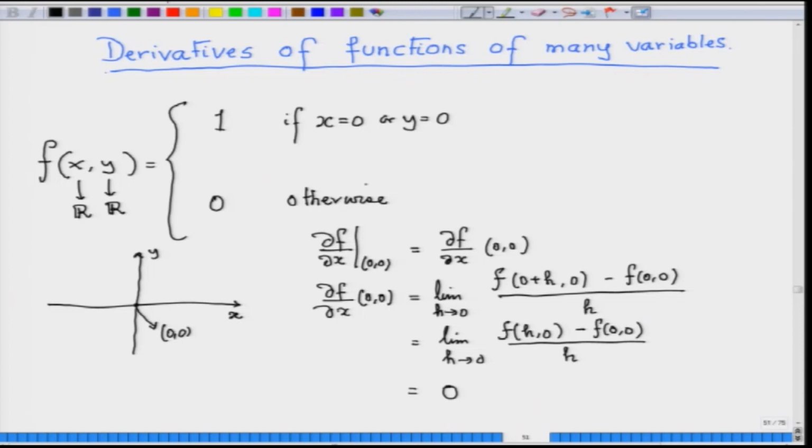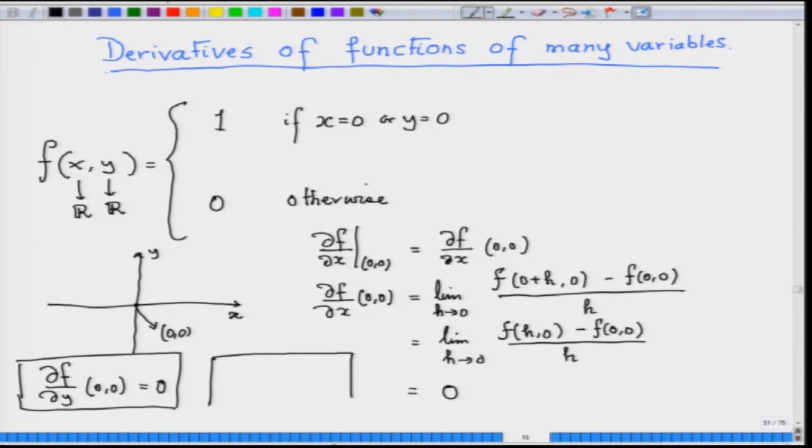So, the partial derivative with respect to x exists. Similarly, you can compute that del f del y at 0 0 is also 0. I will leave that computation to you. So, the partial derivatives exist, in a very simple example, at the point 0 0 and the values are 0, but the function itself is not continuous.